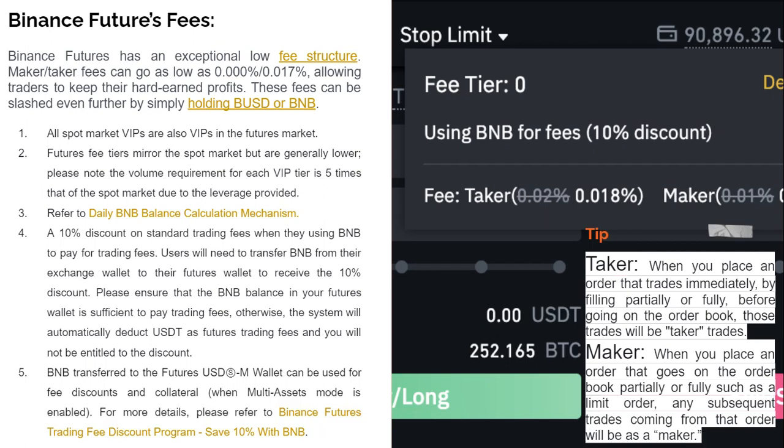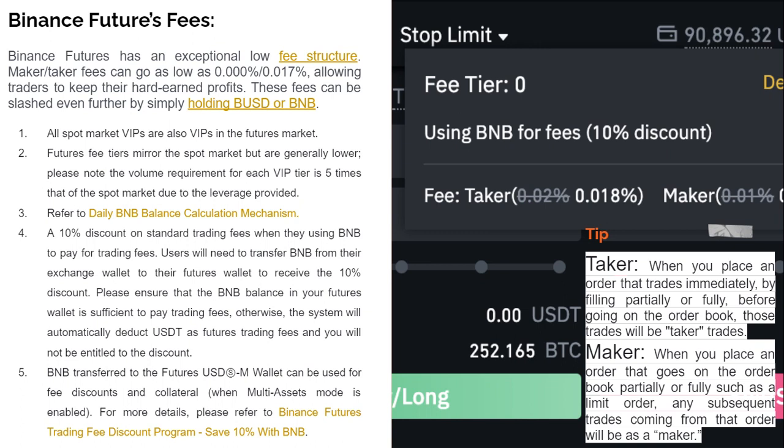A 10% discount on standard trading fees. When you use BNB to pay for trading fees, you get a 10% discount. So users will need to transfer BNB from their exchange wallet to their futures wallet to receive the 10% discount.